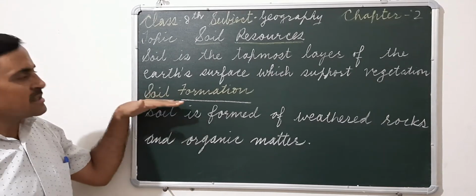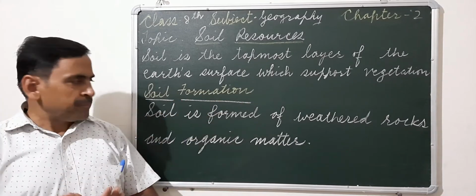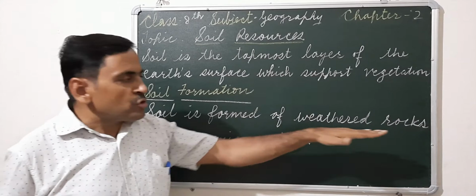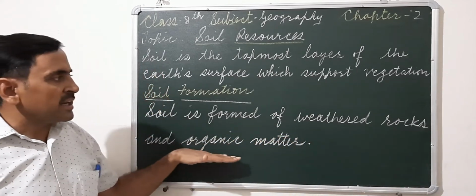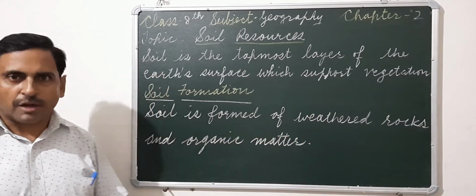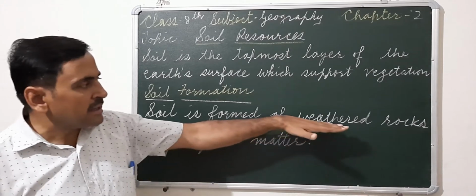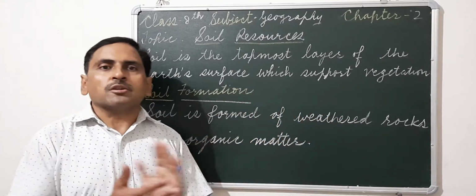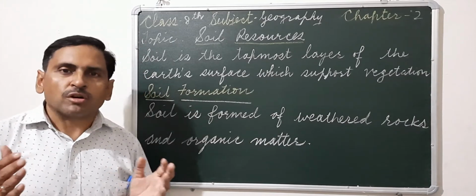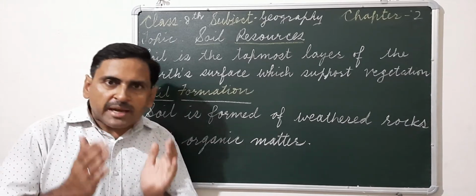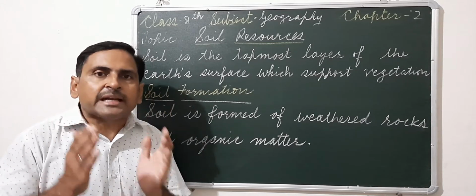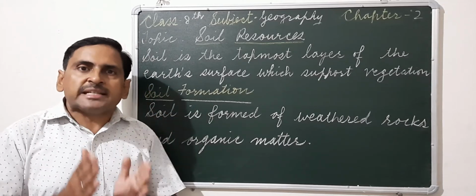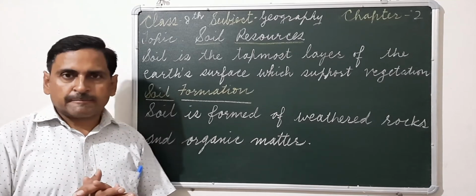Now, how is the soil formed? Soil is formed of weathered rocks and organic matter. Now, what is meant by weathered rocks? Weathered rocks are the broken rocks. How do the rocks break? The main cause of breaking down of rocks, or weathering of rocks, is the changes in temperatures.